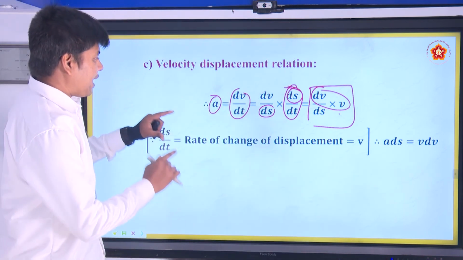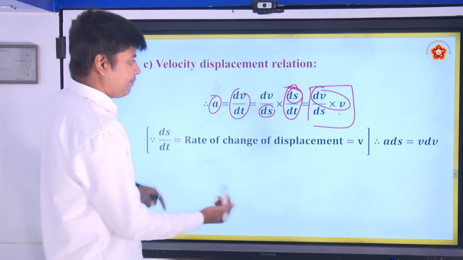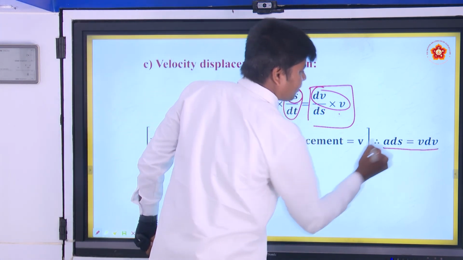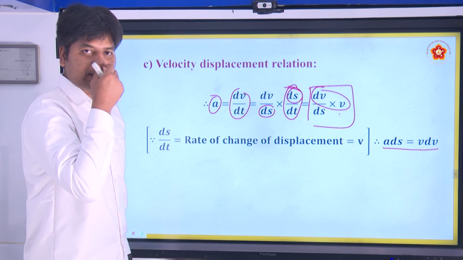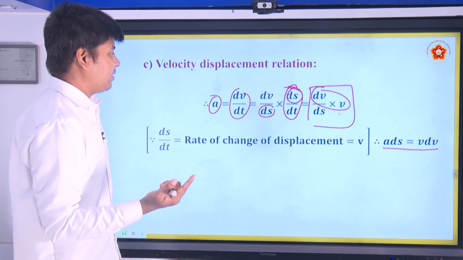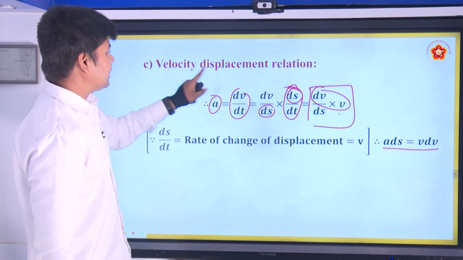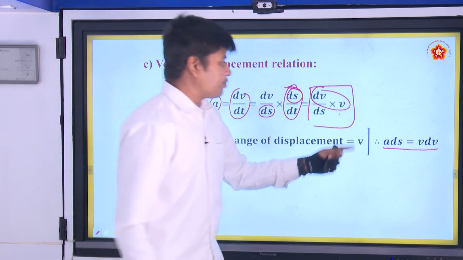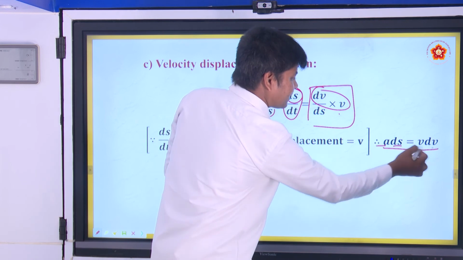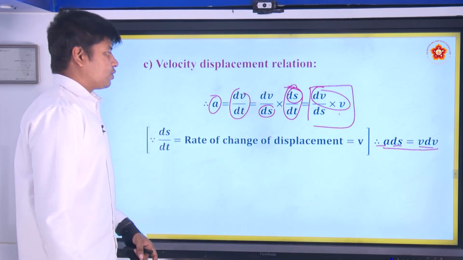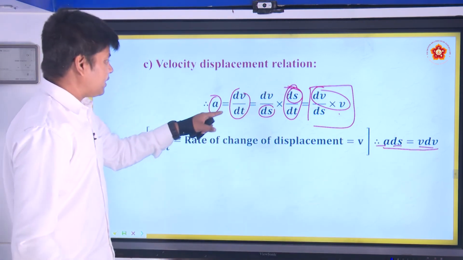So our mathematical manipulation helped us to arrive at this equation, alright, because we want it in terms of what? In terms of velocity, displacement, acceleration. So all displacement, velocity and acceleration. Okay. So we took out all the dt terms here.